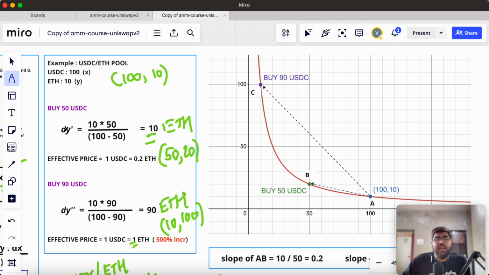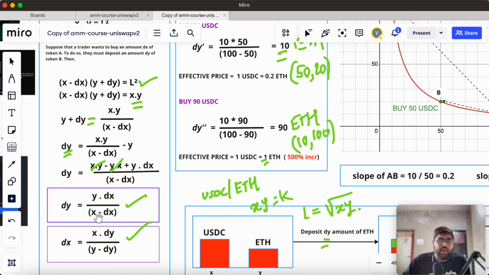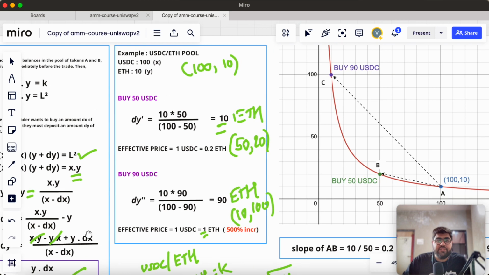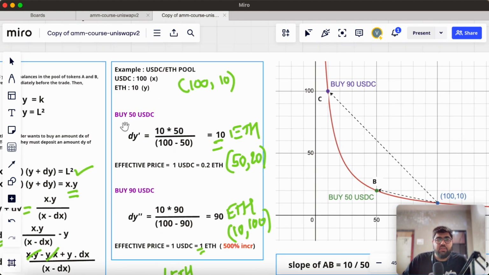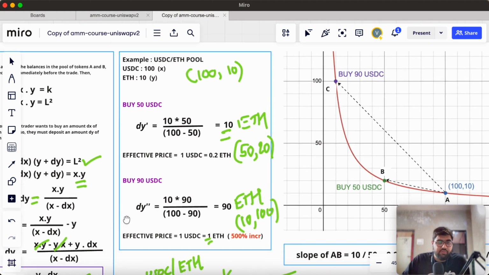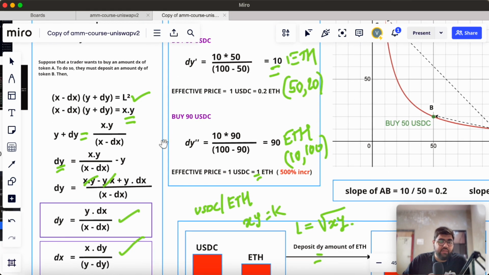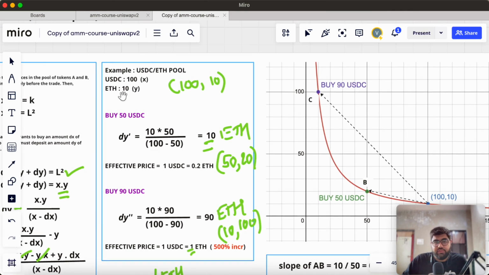Also, this dy we calculated on the basis of the formula that we have derived here. It's y dx divided by x minus dx. So y is basically the 10 here, dx is 50, we want to buy 50 USDC, so dx will be 50, and in the denominator we have x minus dx, so x is 100 minus dx is 50. That's how we calculated all of this.